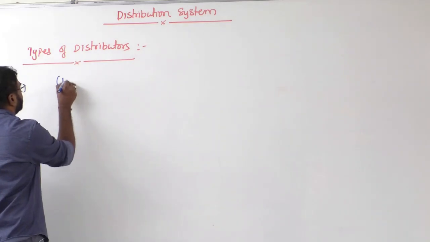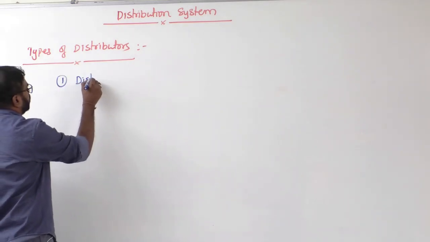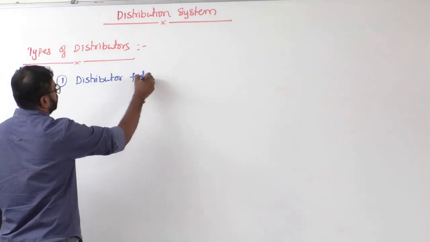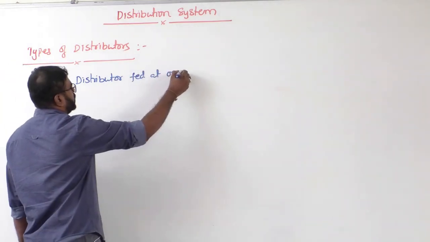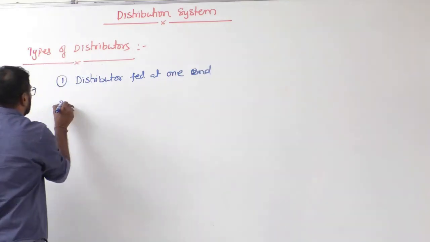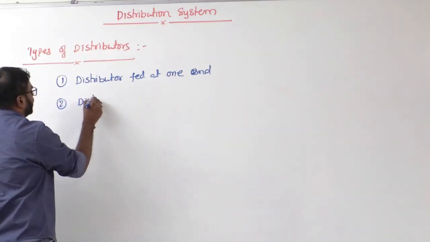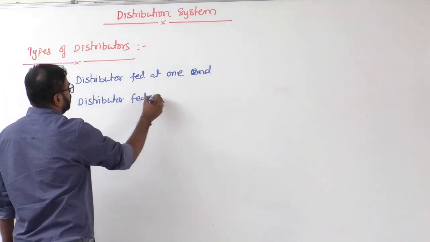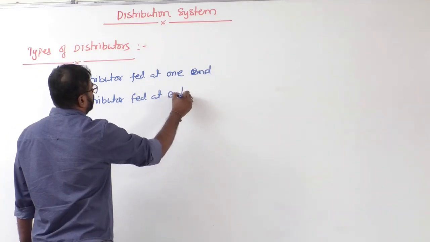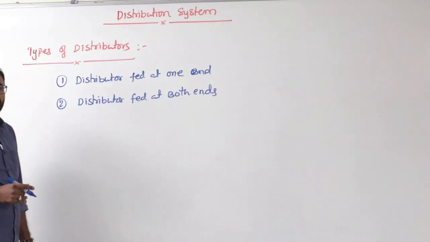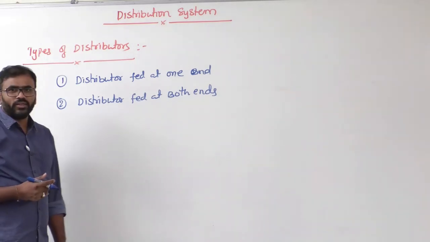Basically there are 2 types of distributors. Number 1, distributor fed at one end. Number 2, distributor fed at both ends.